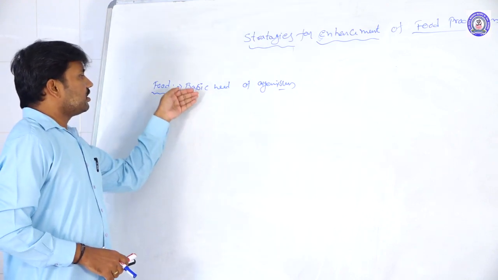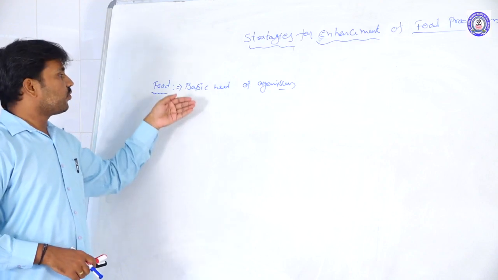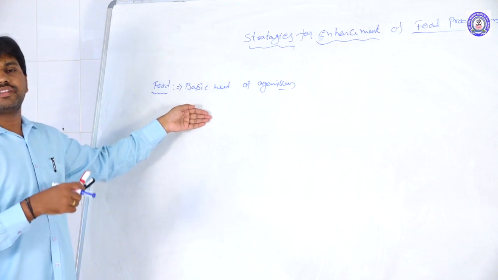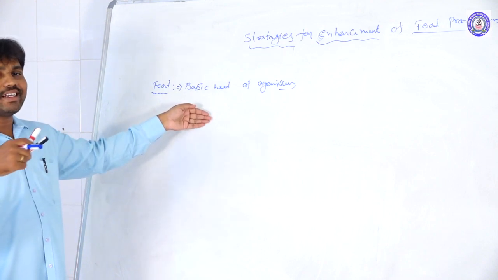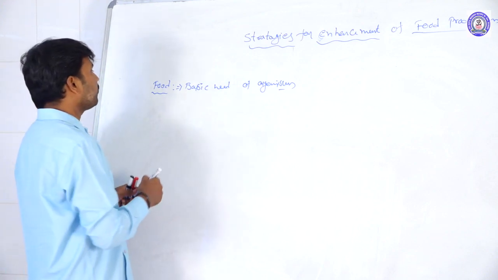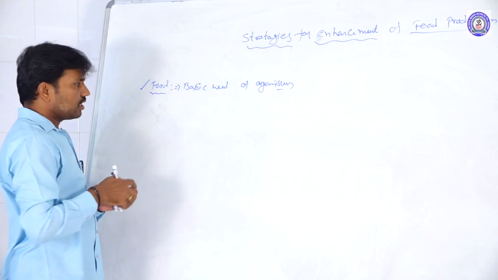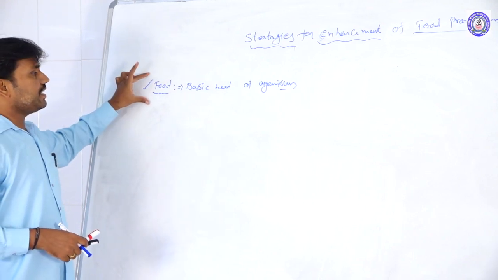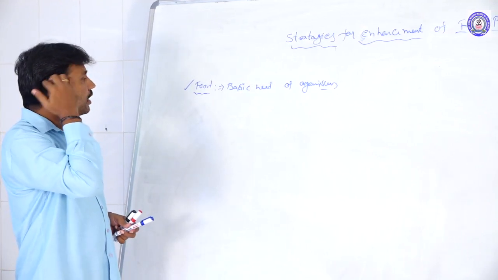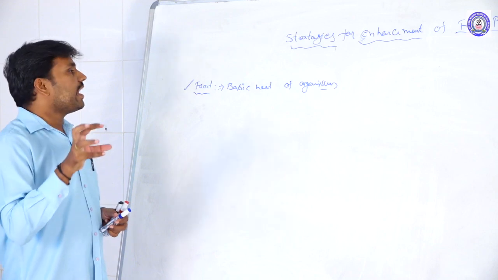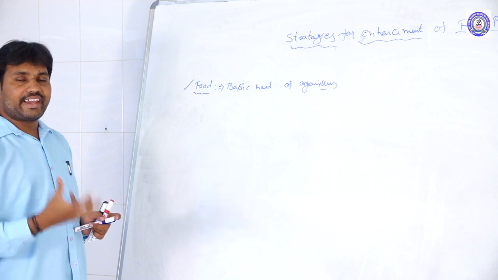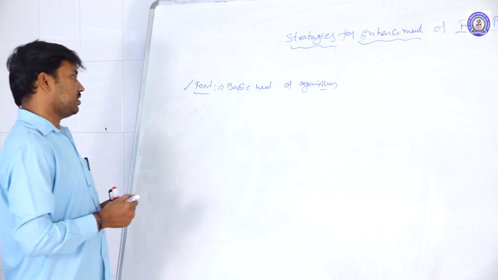Suppose we are taking the basic needs of the organism: food, shelter, protection and reproduction. These all come under the basic needs of living organisms. In that, food is also most important, for the organism to survive for a longer duration and to get the energy to perform their biological and regular morphological processes.